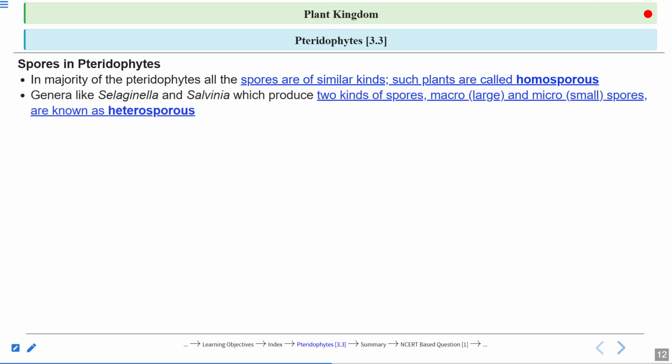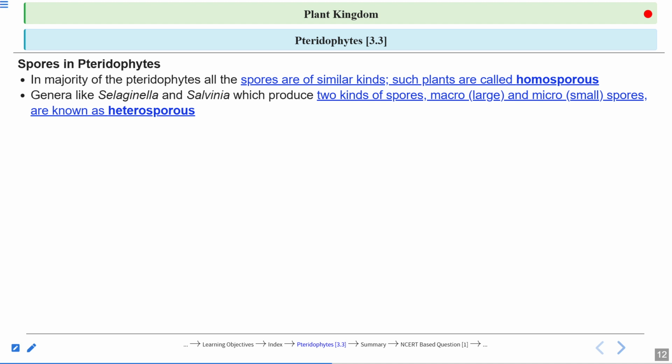Genera like Selaginella and Salvinia produce two kinds of spores. The large one is called macrospores and the small one is called microspores. Right? And that is why such plants are called heterosporous. Right? So you must remember the difference between homosporous and heterosporous.